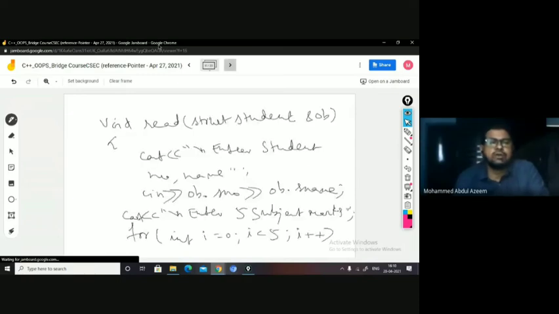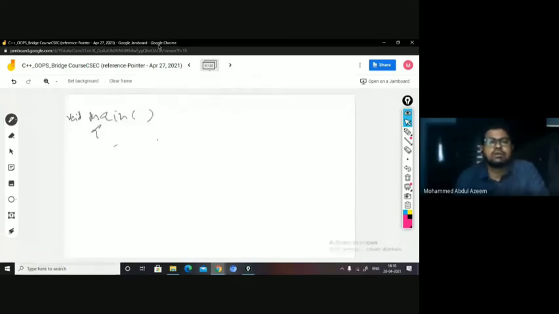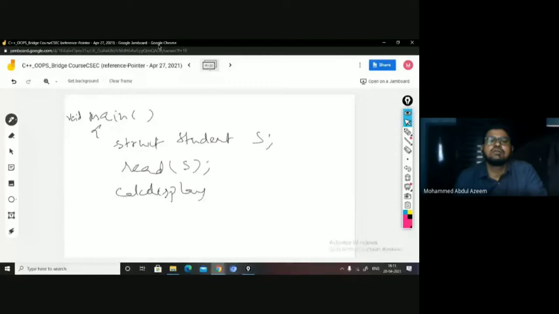So in the main function, I am creating one student instance here, with student variable s. Now I want to read. I just call the read function. read(s). That's it, right? I want to calculate and display. I just call the calc_display function by saying calc_display(s).